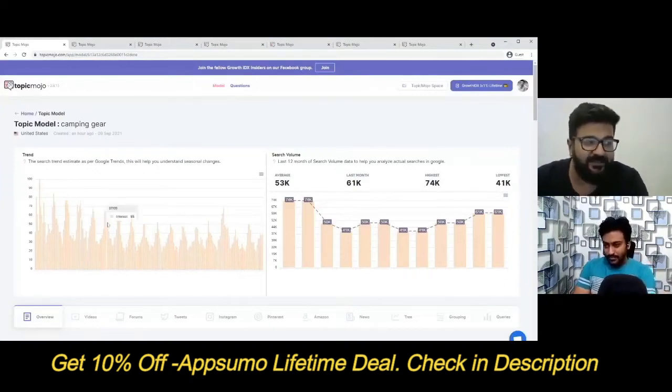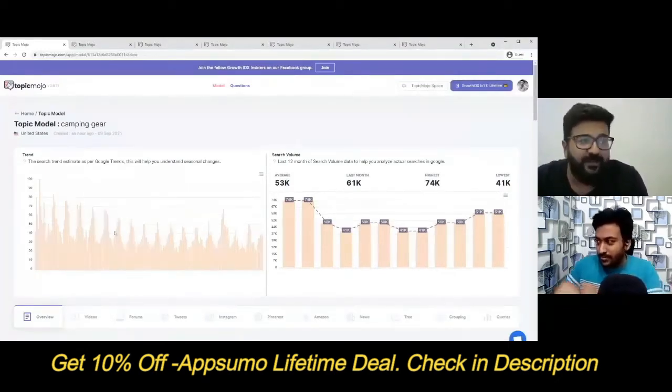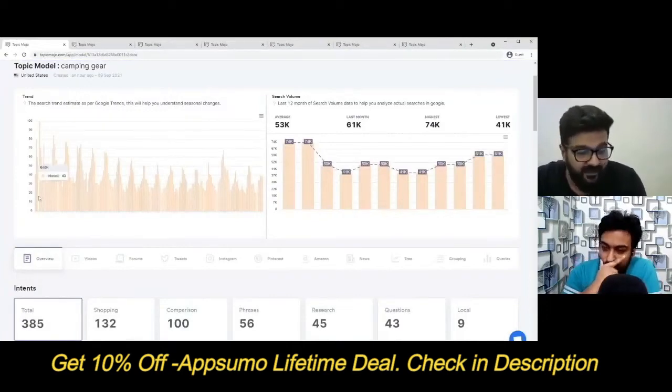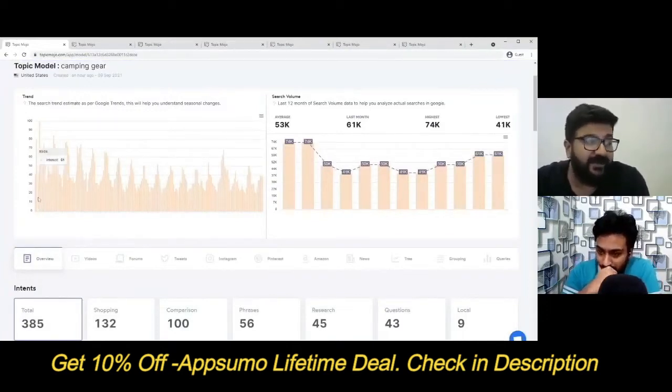It doesn't mean that this is great volume or bad volume. It just shows the overall search trend for a keyword over the years. The older a keyword is, the longer history you would be able to see in this graph. For example, this is from 2004, and the latest one is 2021. As you can see, in 2004, people used to camp a lot, and in 2021, people don't camp as much. Well, of course, digitalization, TikTok, Snapchat, Instagram, makes sense, right?